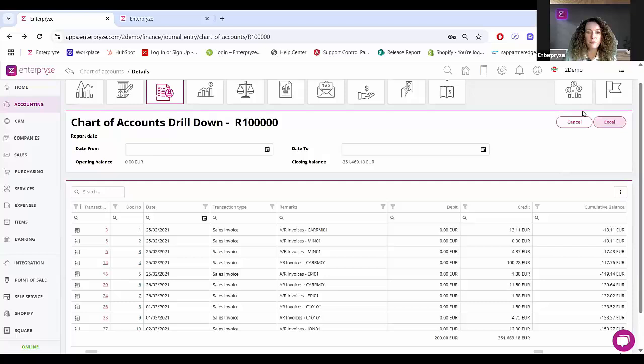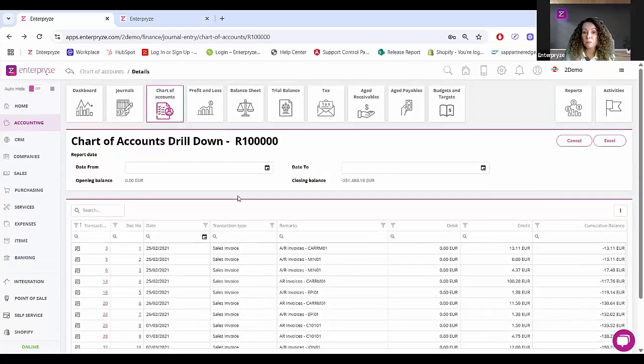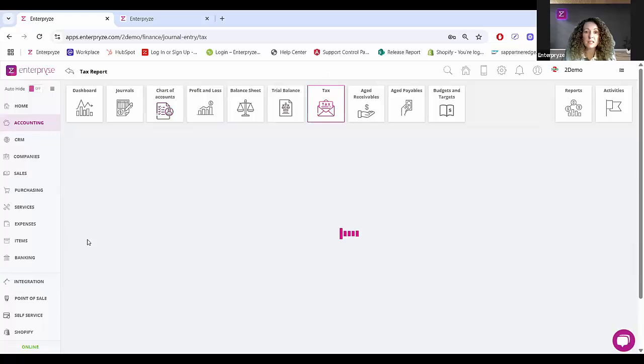within Excel itself. So that whole drill down, which is brilliant, applies to all of those accounting reports: chart of accounts, profit and loss, balance sheet, trial balance, and of course, your tax details. So just to show you that here on the tax report itself.